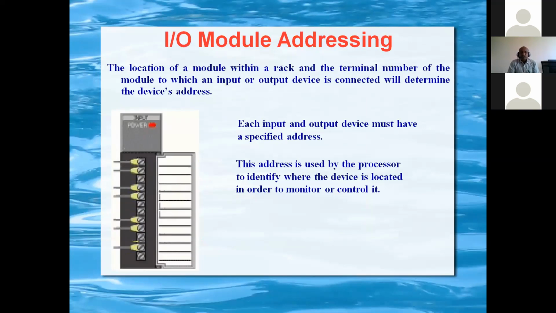Now we will see how IO addressing, how input output module addressing, is done. As we are all well aware, every module has to be properly addressed and should be unique. Only then will the processor communicate with each module.